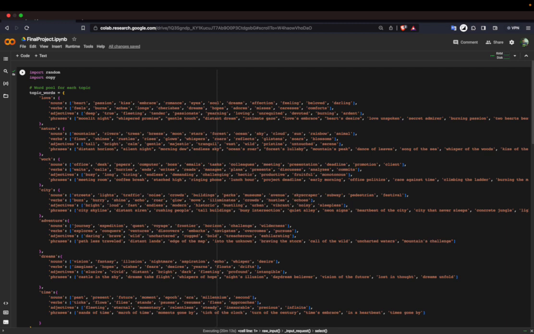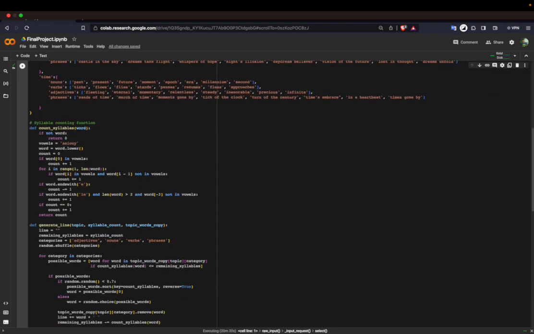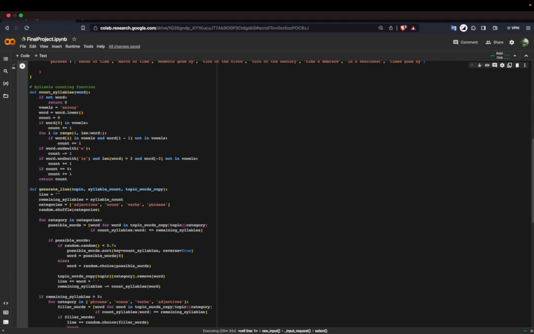Word pool. Topic words is a dictionary that acts as the primary word pool. Each key represents a topic like love or nature, and its associated value is another dictionary. This inner dictionary categorizes words by their type: nouns, verbs, adjectives, and phrases. Then comes syllable counting. The count syllables function calculates the number of syllables in a given word using specific rules. For example, an ending E often doesn't count as a syllable, while LE at the end of a word can count as one if preceded by a consonant.